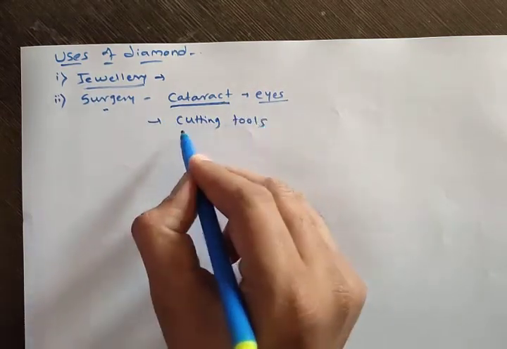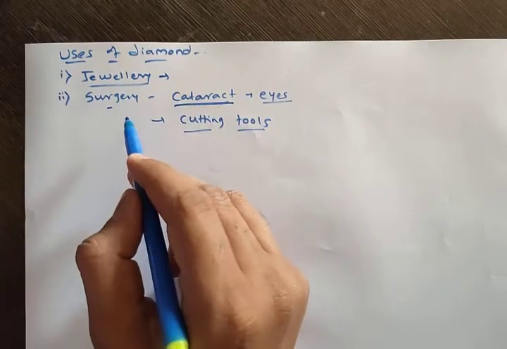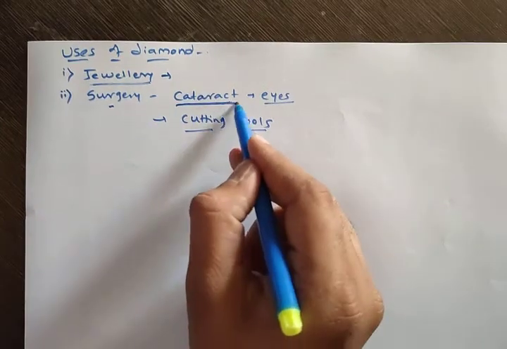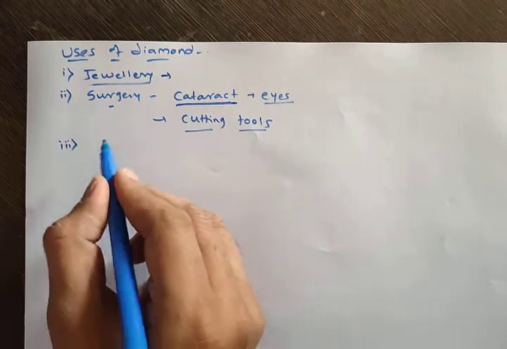So the doctors use cutting tools, and those cutting tools are made from diamond. Okay, and that is used in cataract operations. Okay, then the next use of diamond is in industries.